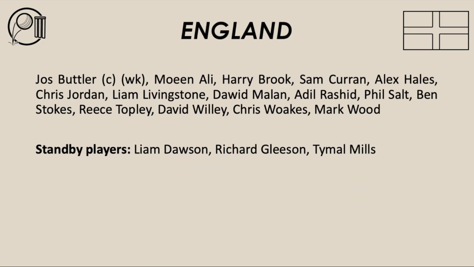Let's have a look at England's T20 international squad and talk about some of the challenges facing England in this T20 international series. So England's squad for this series against Australia: Buttler, Ali, Brooke, Sam Curran, Hales, Jordan, Livingstone, Mills, Rashid, Salt, Stokes, Topley, Willey, Woakes and Wood. And the standby players for England: Dawson, Gleeson and Mills. That's the squad England have selected for this short series against Australia.